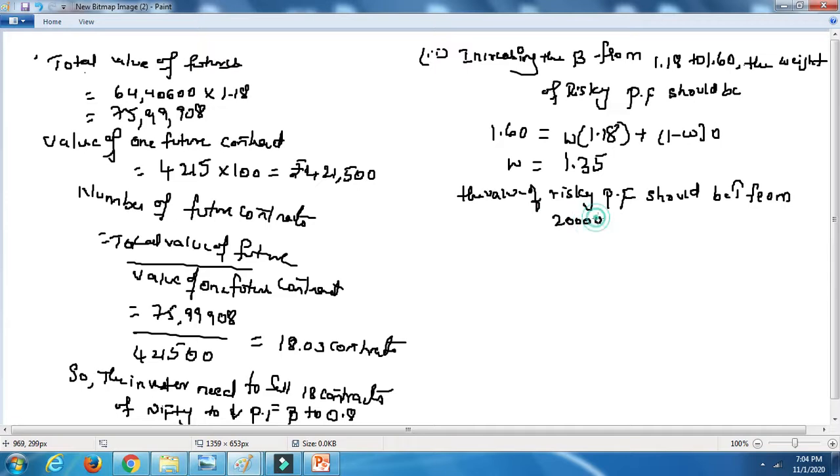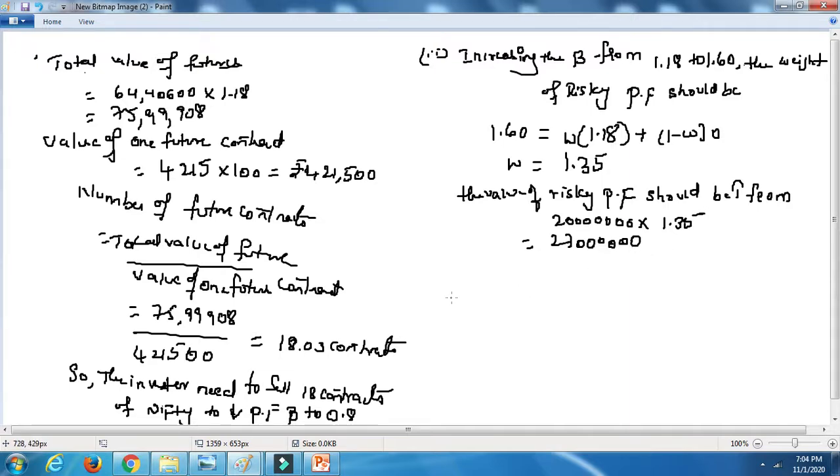This is how we have done it, 2 crore into 1.35. If you calculate this, you are going to get 2 crores 70 lakhs, that is 27 million.